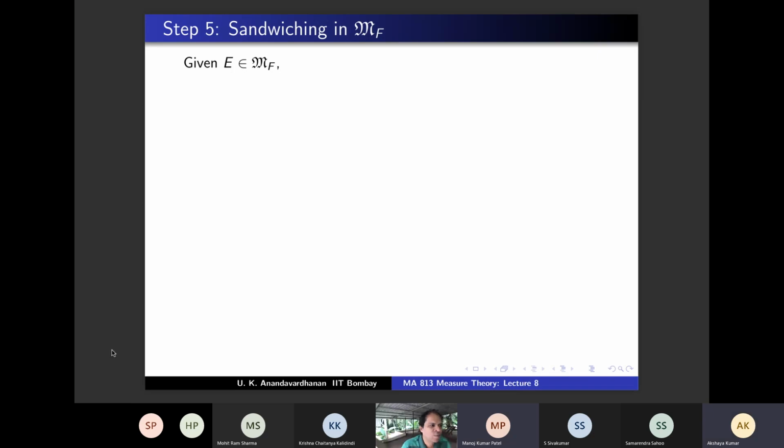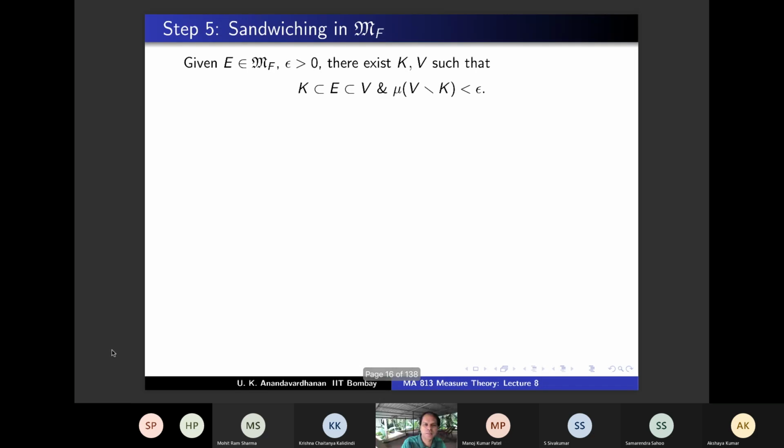One compact set down and one open set above, and you are going to press it. So what is the meaning of pressing it? The measure of V minus K is arbitrarily small. Given epsilon, I can make it less than that. Okay, so this is the next step, and let us do it.